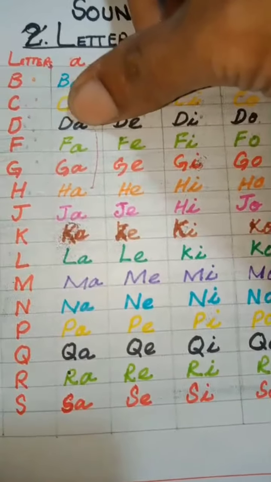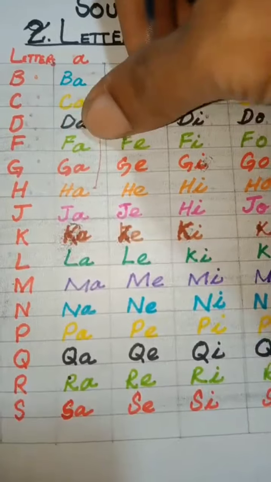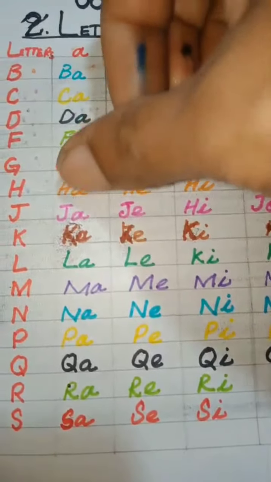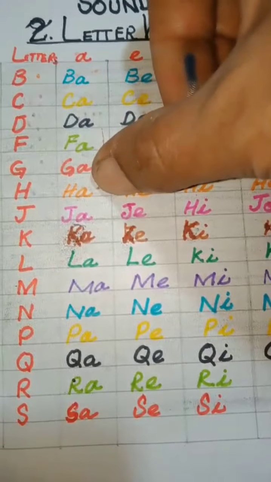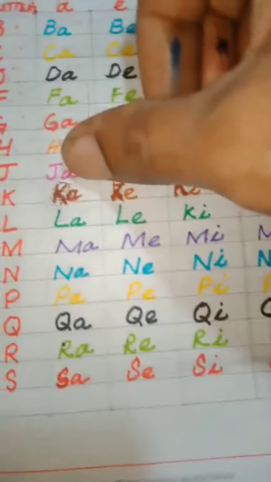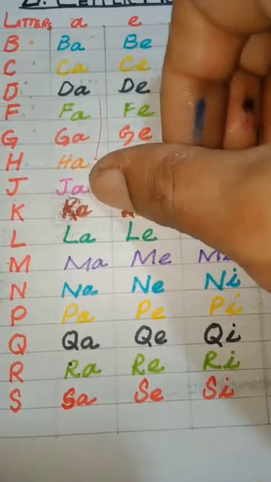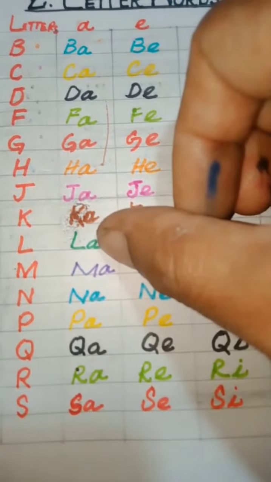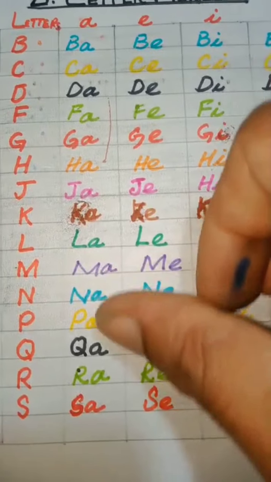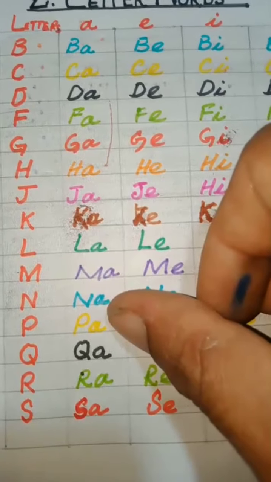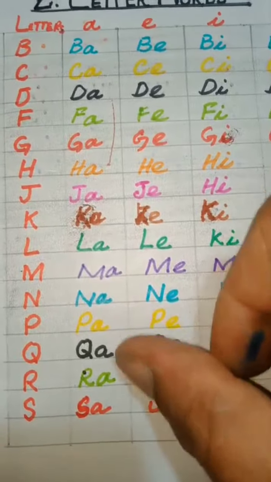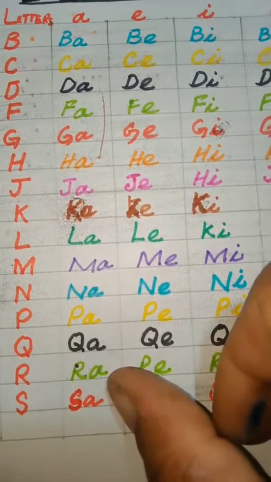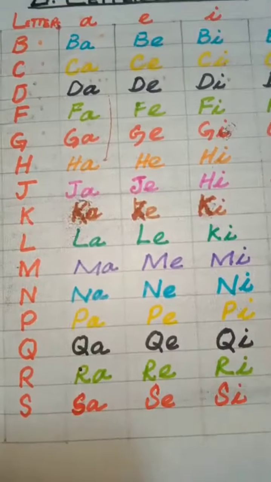D, a, d. F, a, f. G, a, g. H, a, h. J, a, j. K, a, k. L, a, l. M, a, m. N, a, n. P, a, p. R, a, r. S, a, s.